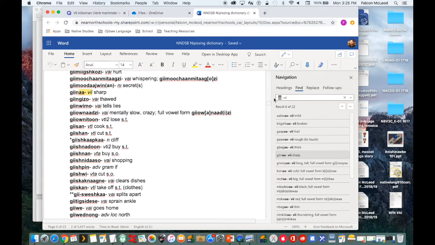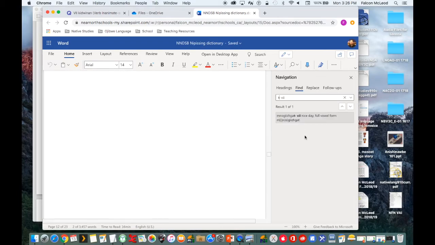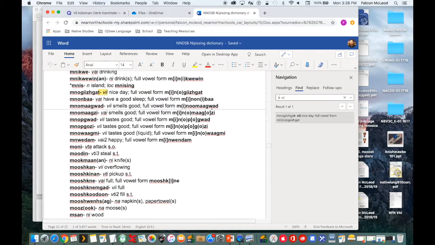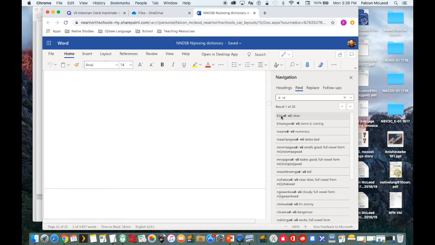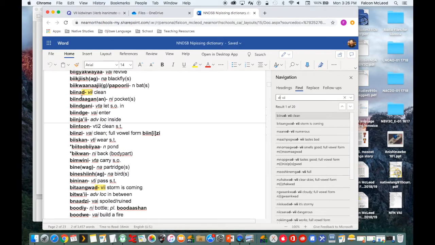So if you want to provide one that ends in a T or D sound, you change that double A sound to let's try a T. So we have one example here. Nagikat. You want one that ends in a D sound, we'll change that search function again. B nut. It is clean.